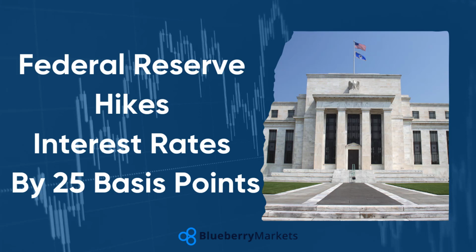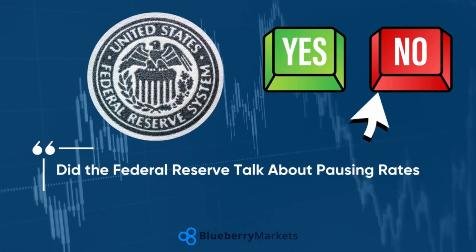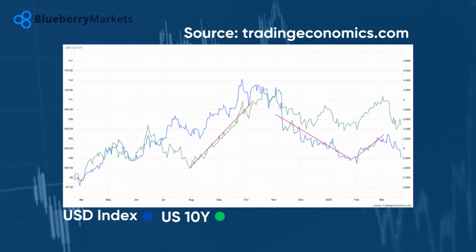During the press conference that followed, Fed Chairman Jerome Powell was asked if pausing rates were discussed, to which he replied yes. This caused the US dollar to weaken significantly against all major currencies. Although Powell did go on to say that if the Fed needed to raise rates higher, they would do so.